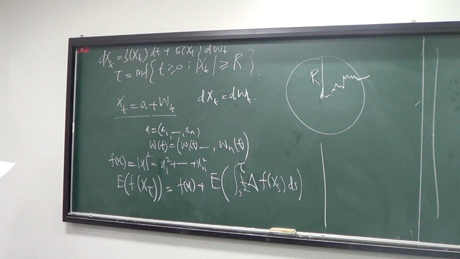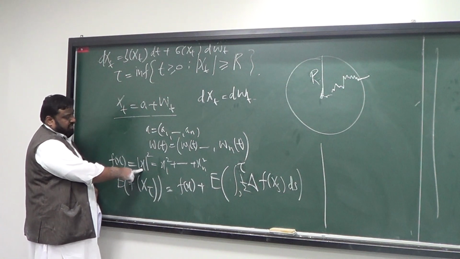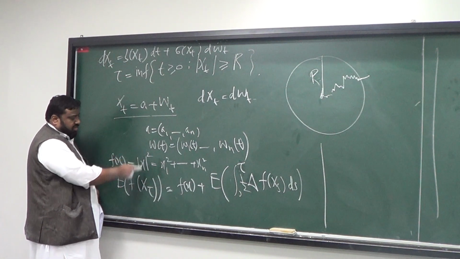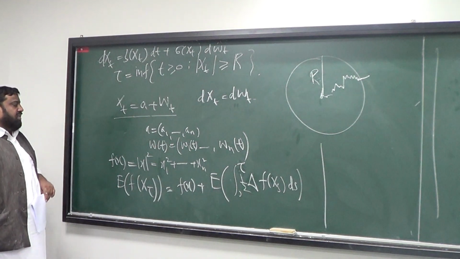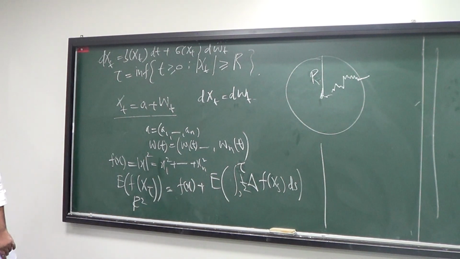So what would be the expectation of f of x tau? Expectation of tau is finite, so f of x tau is going to be the norm of x tau squared. But the norm of x tau squared is really r squared.